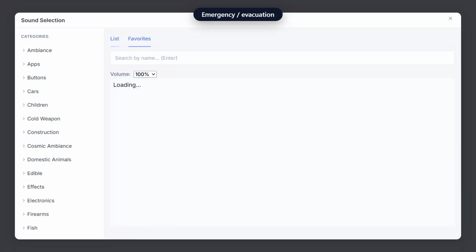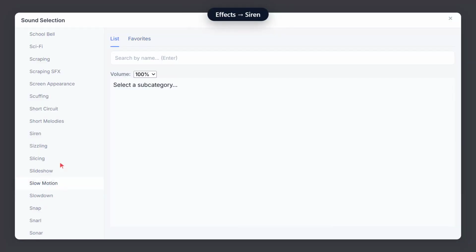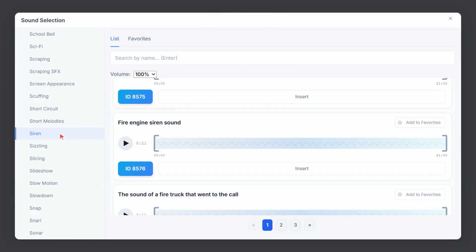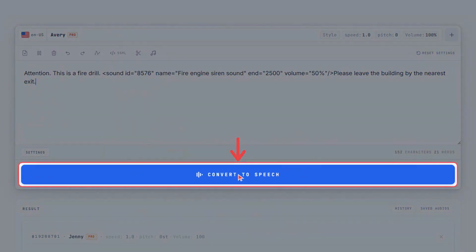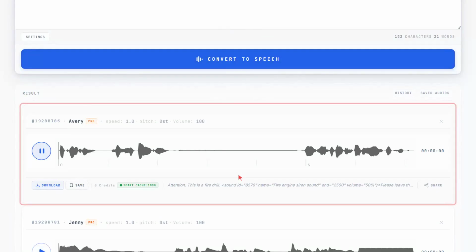Safety messages need a firm, formal voice. Avery. Open effects, siren, and insert. The siren runs 20 seconds, so I trim it to a short blast. Convert, instantly urgent, and official.